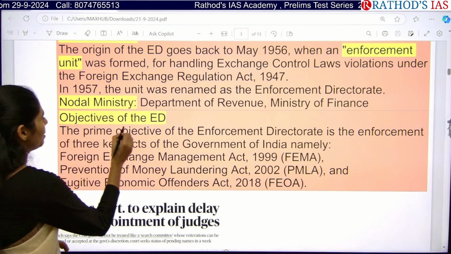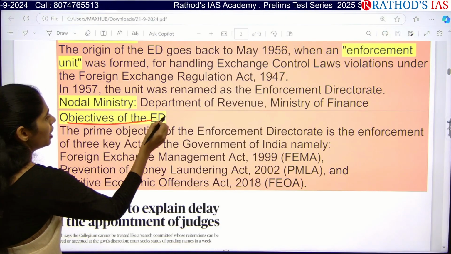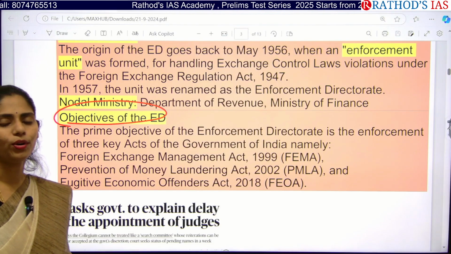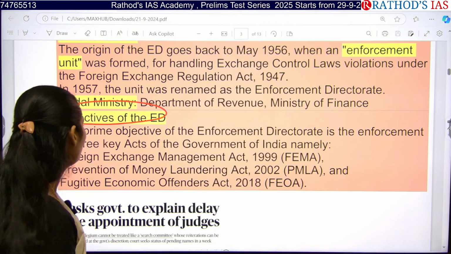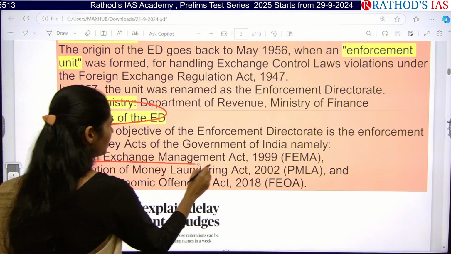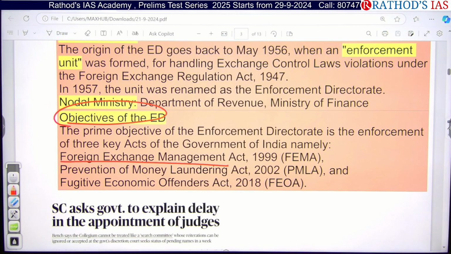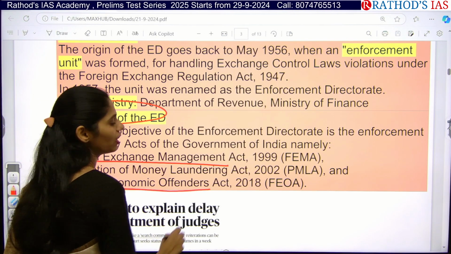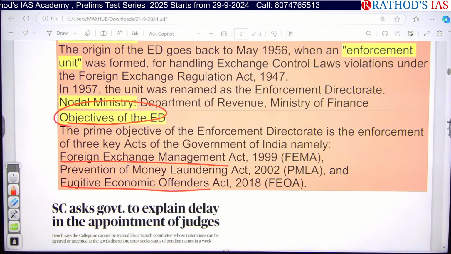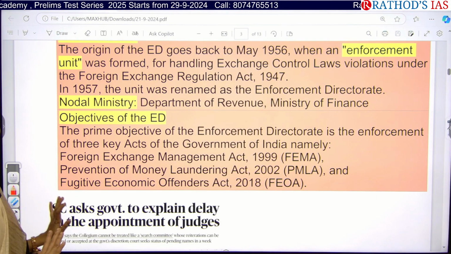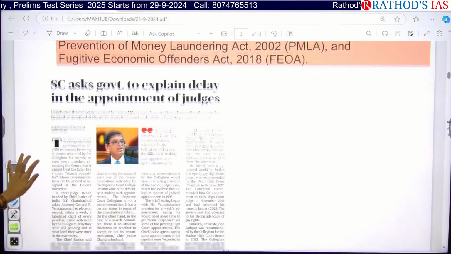If you see the primary objectives of ED, it takes care of three important acts of the Government of India. First one is the Foreign Exchange Management Act, also called FEMA. Next one is PMLA, the Prevention of Money Laundering Act. And third one is the Fugitive Economic Offenders Act. So these three acts are taken care of by ED. This is about this article, and let us see the next article.